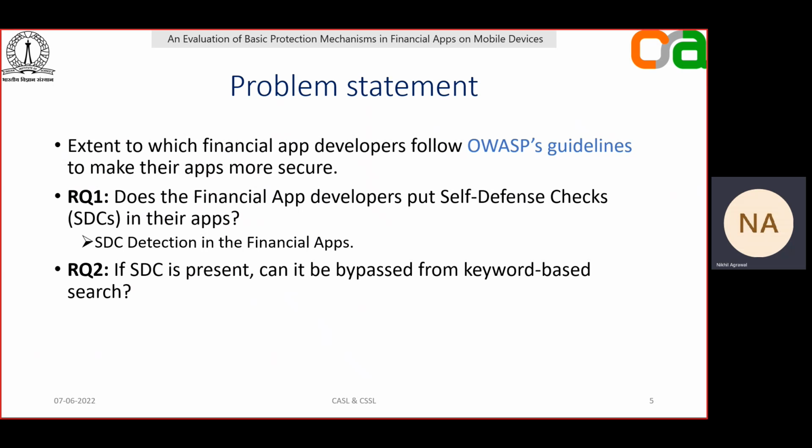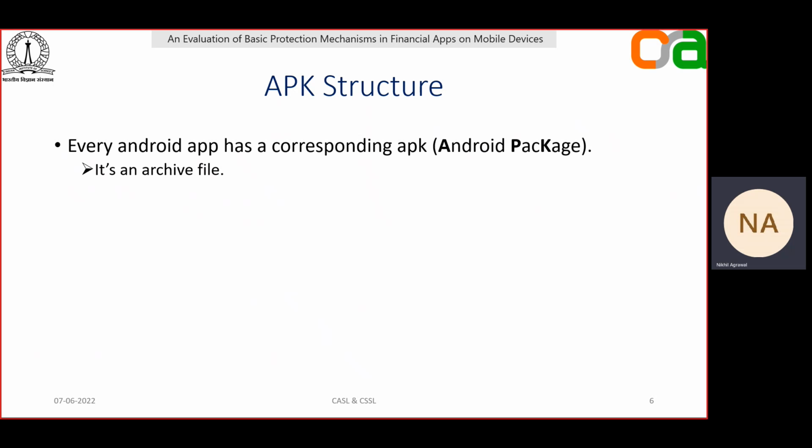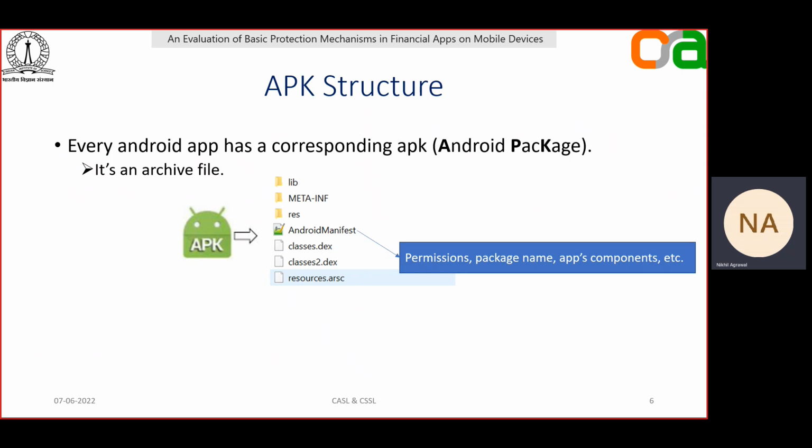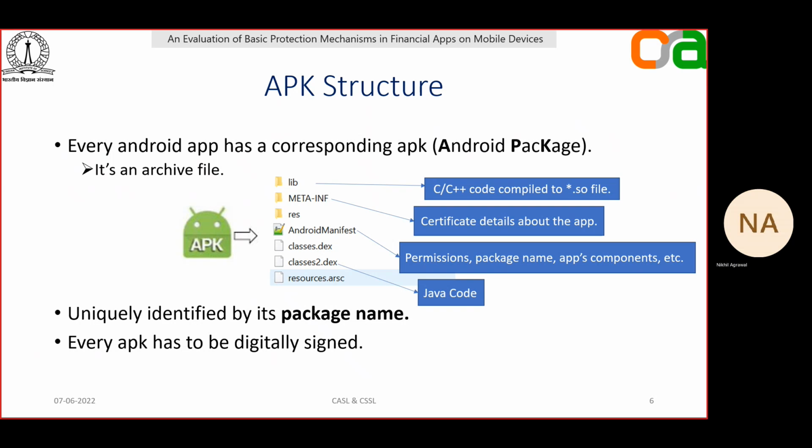Now, I'll be discussing a few backgrounds related to this work. Every Android app that we use, behind the scenes, is actually an APK file, which is an archive file. So when you try to extract its contents, this is how it looks. It contains various information, and every file has its own usage. Every Android app installed on the mobile device is uniquely identified by its package name. Android mandates that every APK has to be digitally signed.